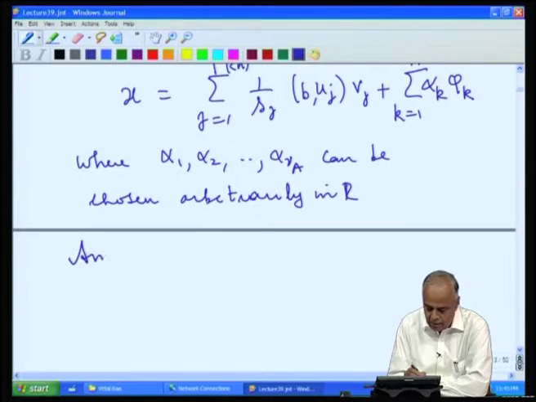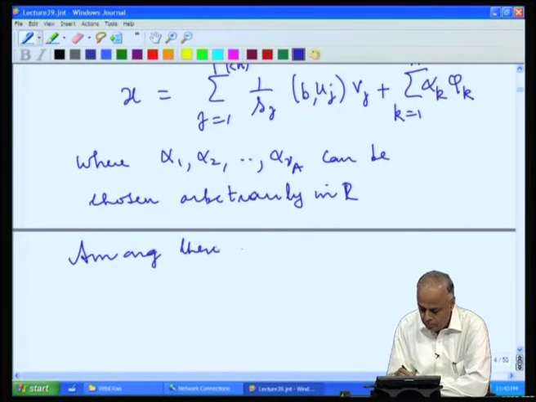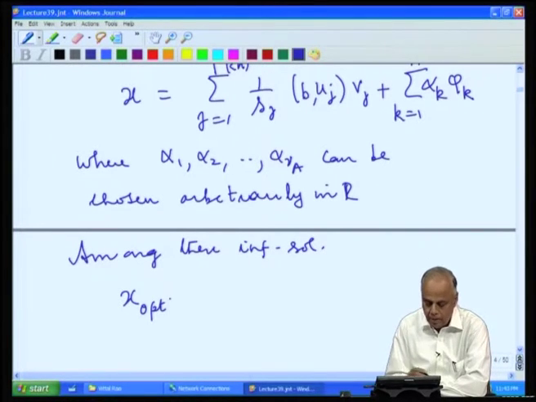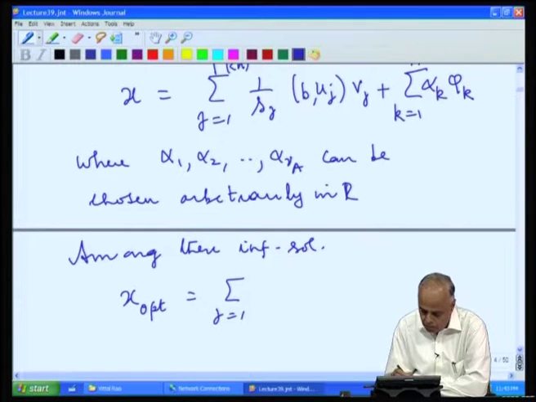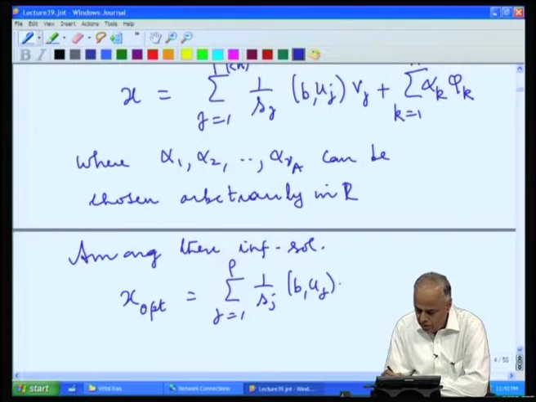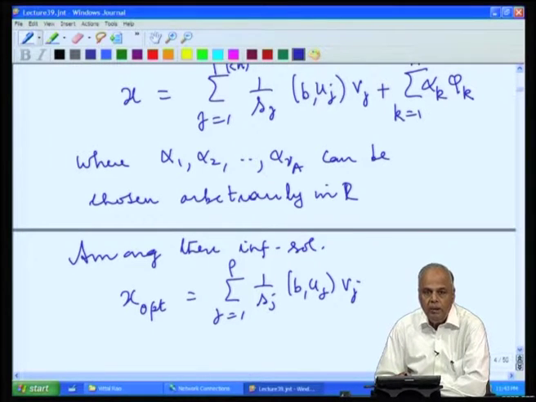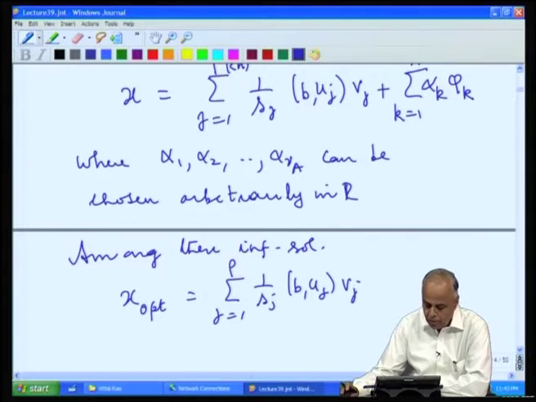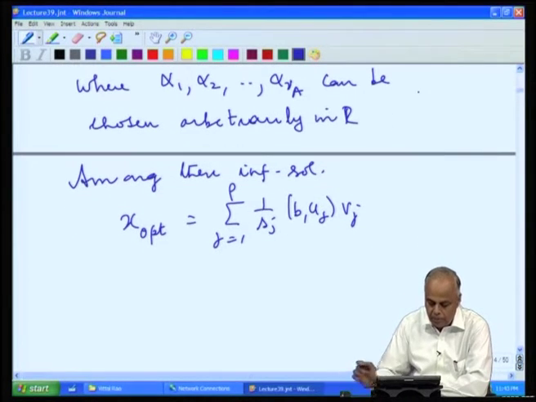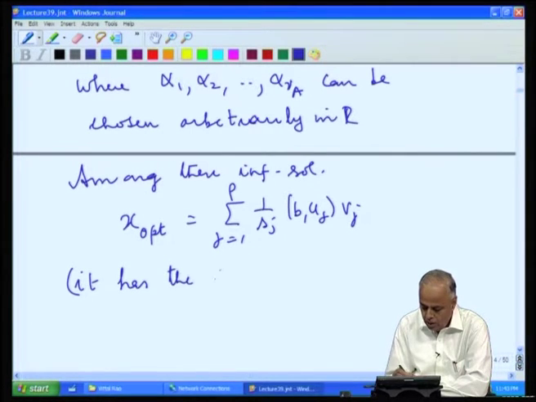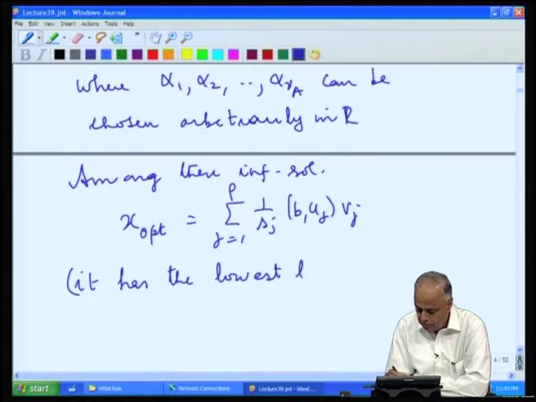Then among these infinite solutions, the solution x we call optimal is summation j equal to 1 to rho of 1 by s j times b u j times v j. This is obtained by taking all the alpha k's, all the arbitrary constants, to be 0, and this is called the optimal solution. It has the lowest length among all solutions.